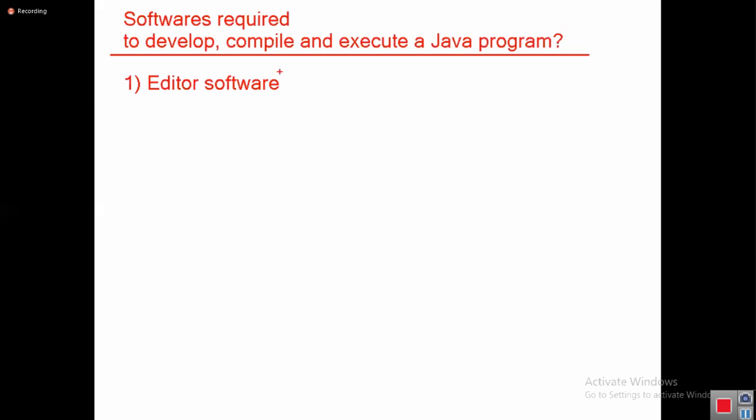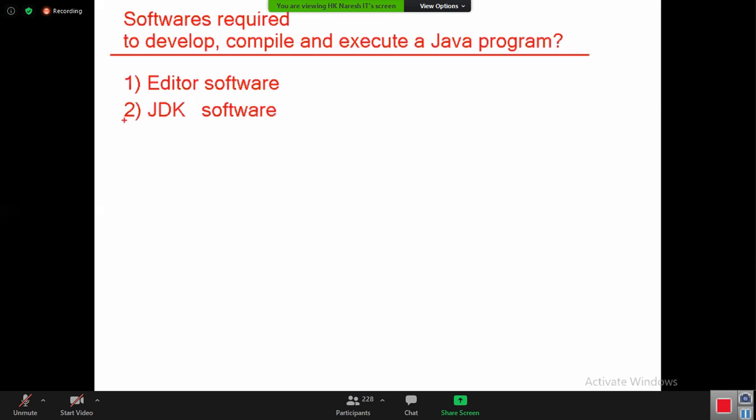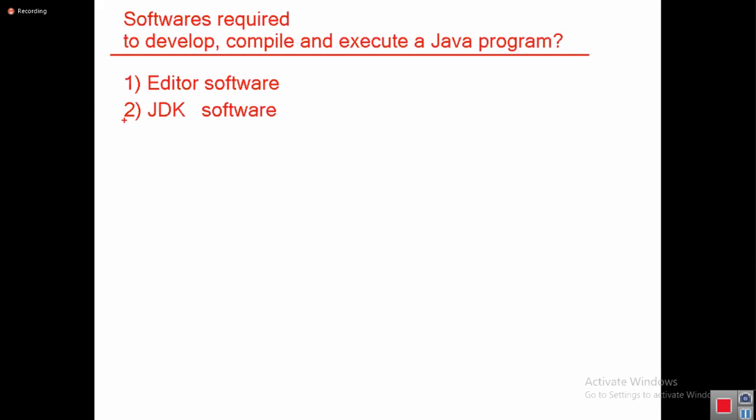Then using editor software, I type the program and I save the program. Next, how to compile it? For compilation, what do I need? JDK software. For execution, what is required? So where are the compiler and JVM softwares available? JDK. So I need JDK software also. Next, tell me, just by editor software and JDK software, can you finish your development, compilation, execution?